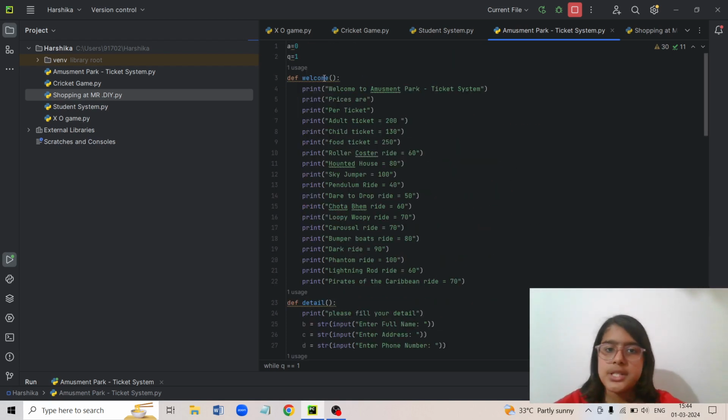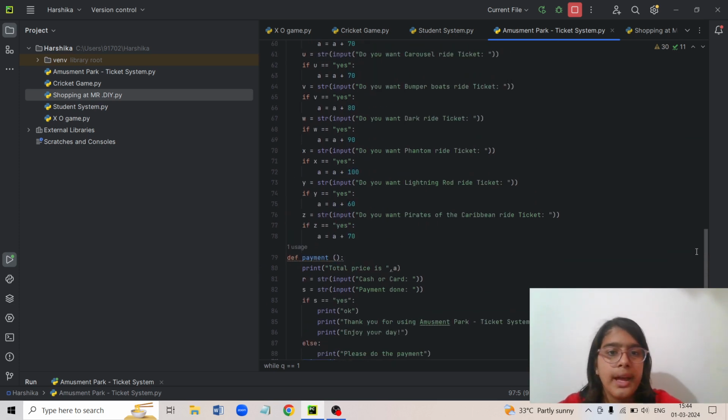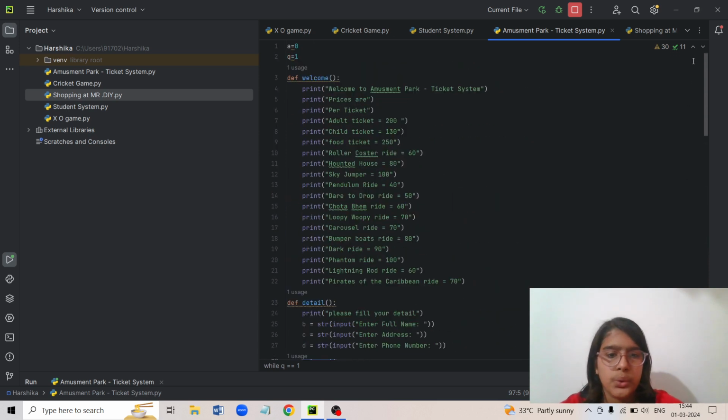So let's see from the starting now. It shows one usage. What does this one usage mean? Well, one usage means that one time we have used that function in this whole code. It is showing in payment also, in input also, and in total also, detail also. So whichever functions I've put, I've used it in the end, like I had showed you. So that's why it is showing that these all have been used once.